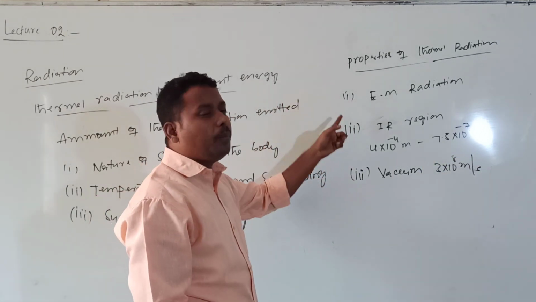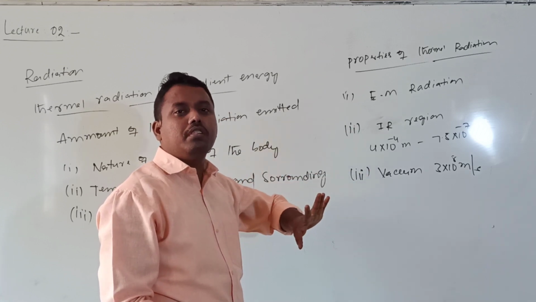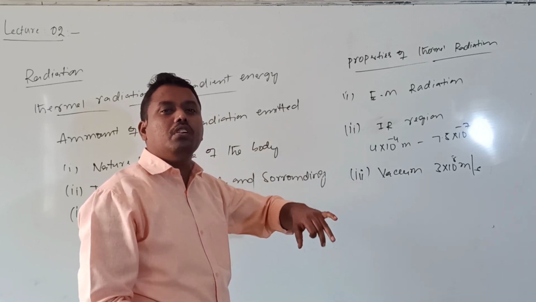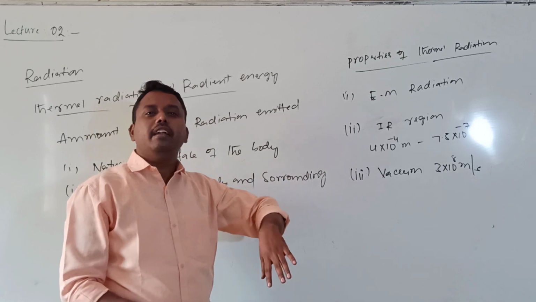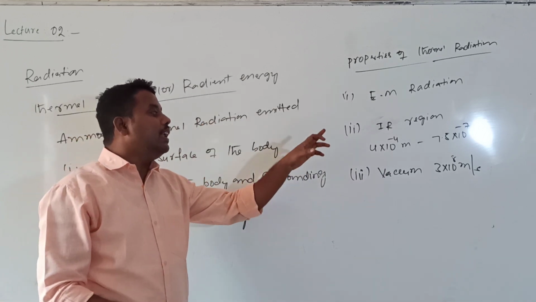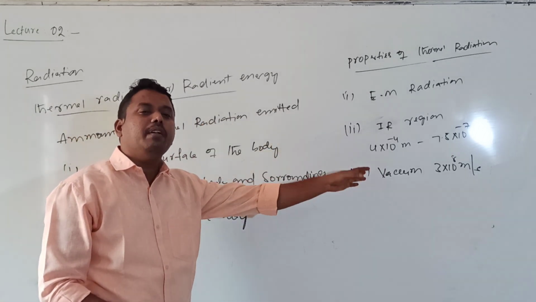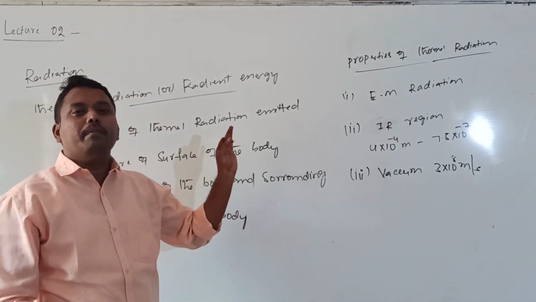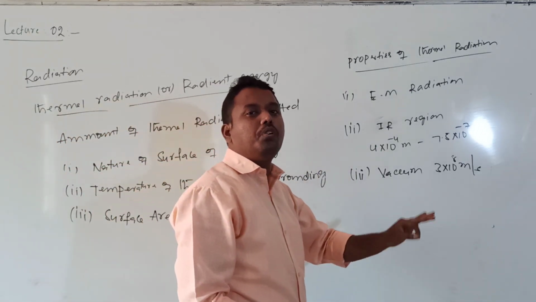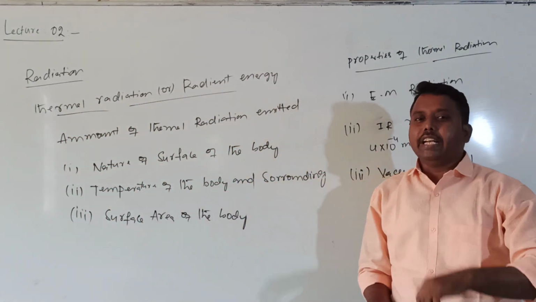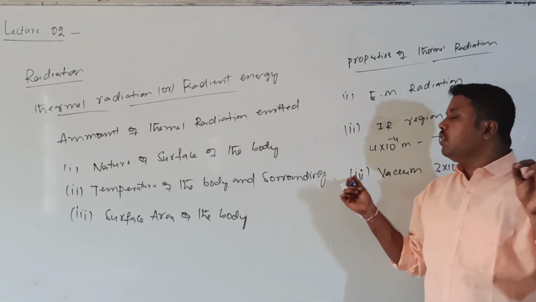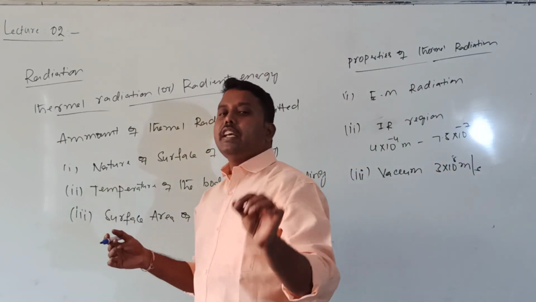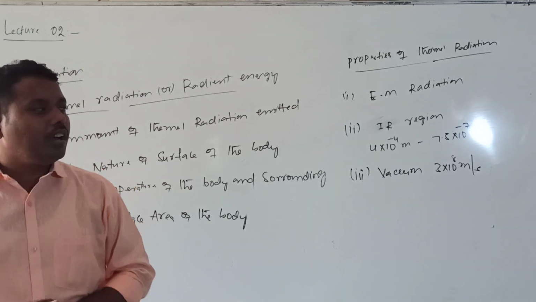It can also propagate in other mediums. If a medium is present, thermal radiation will still propagate, but the velocity will be less than 3 into 10 to the power of 8 meters per second. Thermal radiation can propagate through a medium without affecting it, but the velocity is not the same as in vacuum. Are you getting it?